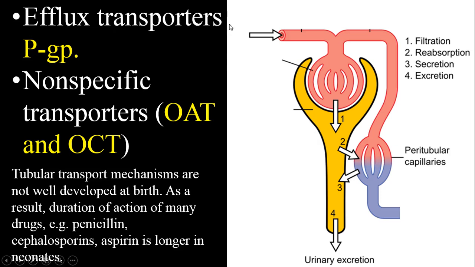These efflux transporters are primary active transporters, that is P-glycoprotein, and another is non-specific transporters, organic acid transporters and organic cation transporters. These are secondary active transporters. I hope you know by now what is a primary active transporter and a secondary active transporter.